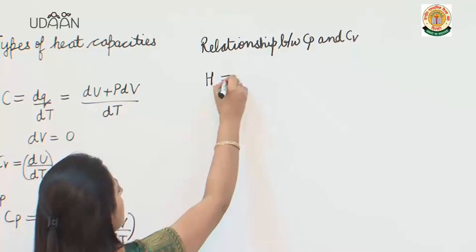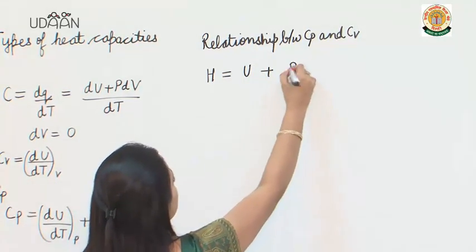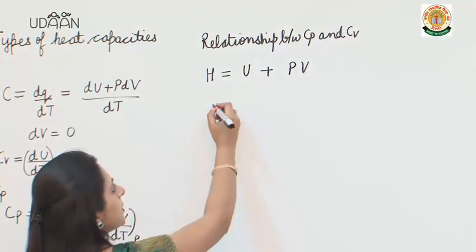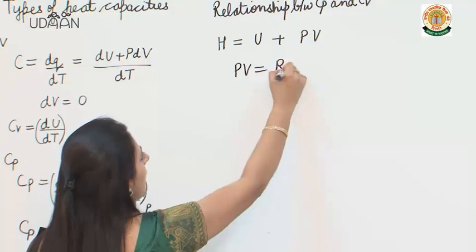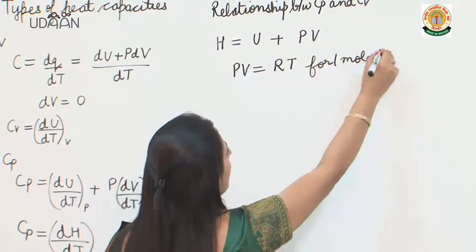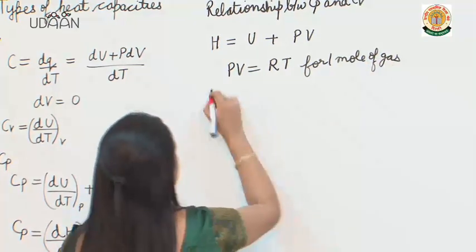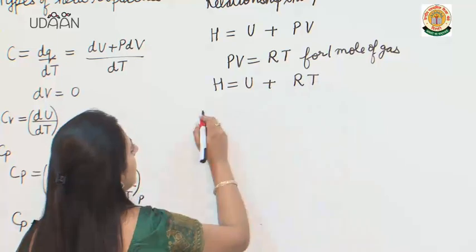Now H is equal to U plus PV, and we also know that PV is equal to RT for 1 mole of gas. So H is equal to U plus RT.